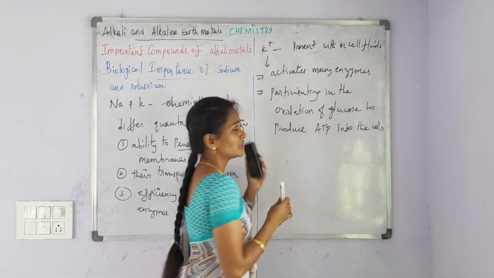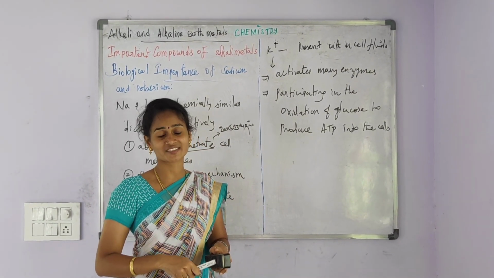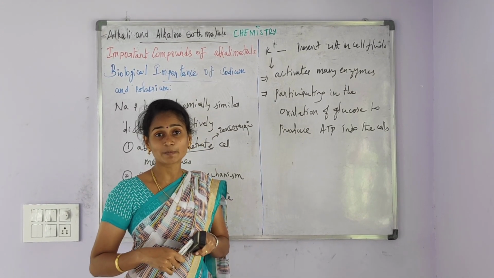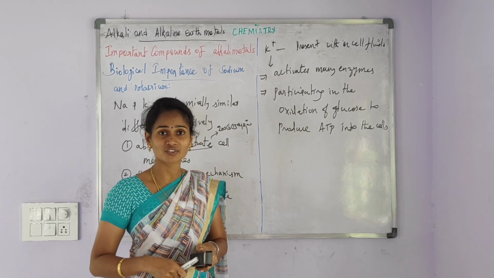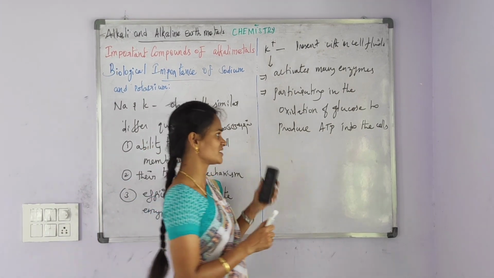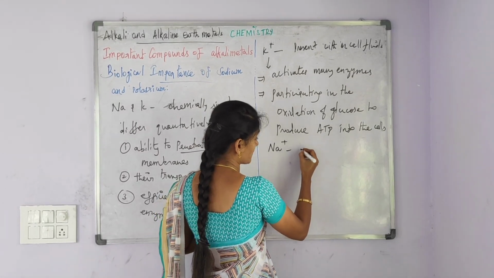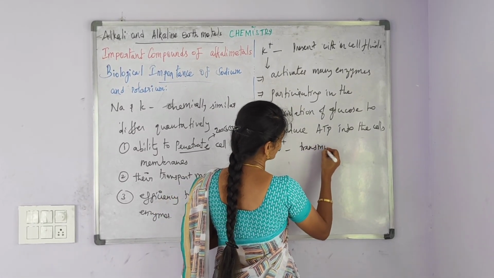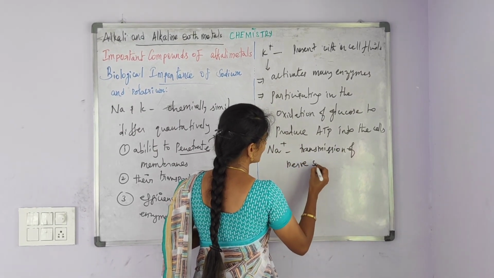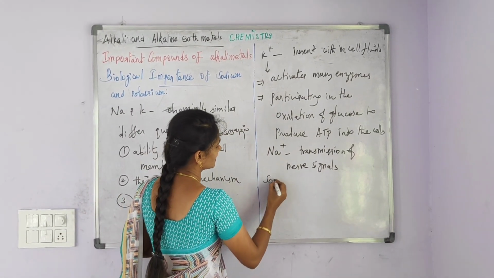I am repeating, potassium ions are the most available cations present within cell fluids. Potassium ions activate many enzymes and participate in the oxidation of glucose to produce ATP, adenosine triphosphate, in the cells. And sodium ions are responsible for the transmission of nerve signals.